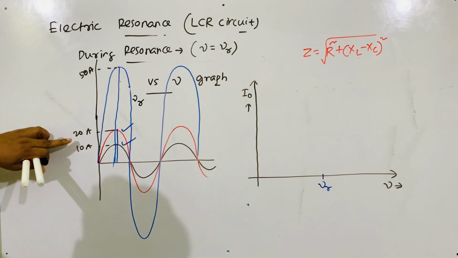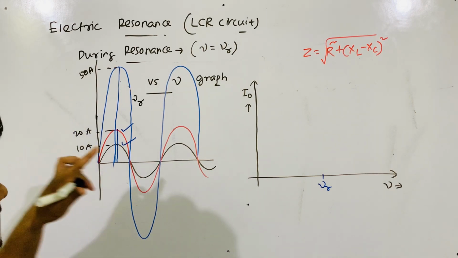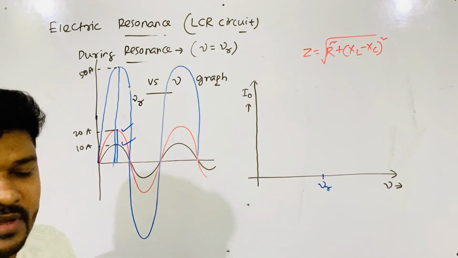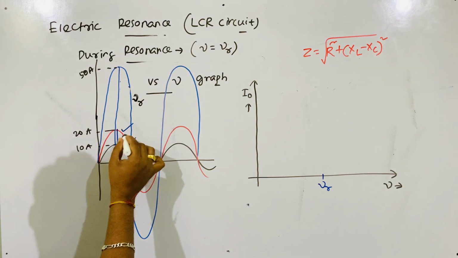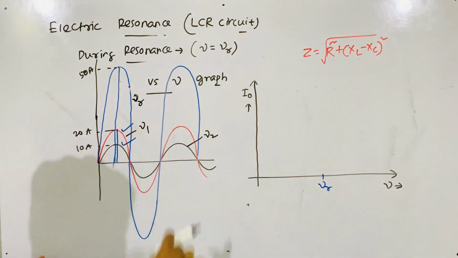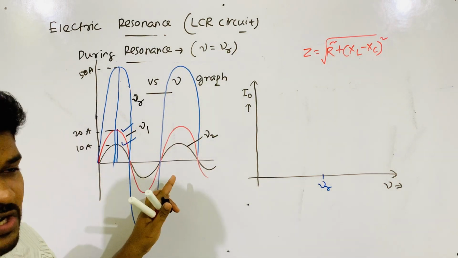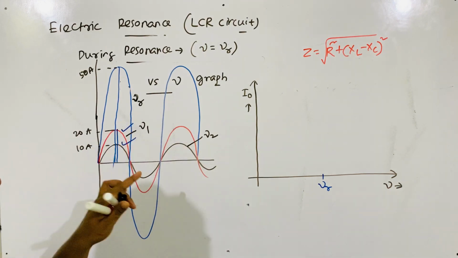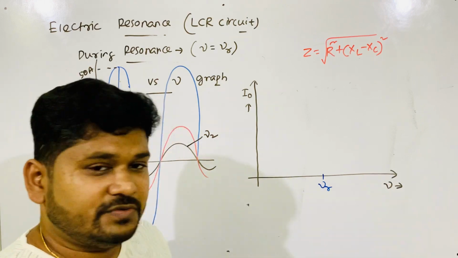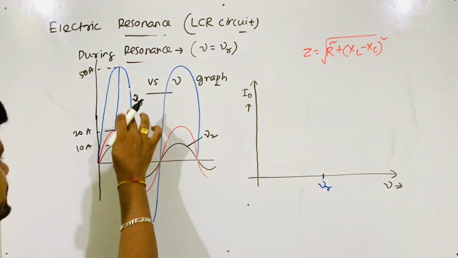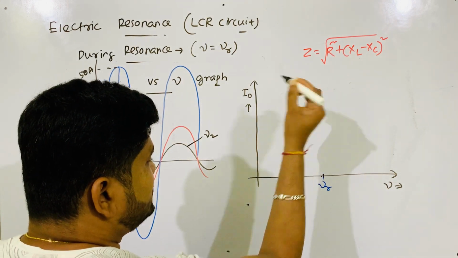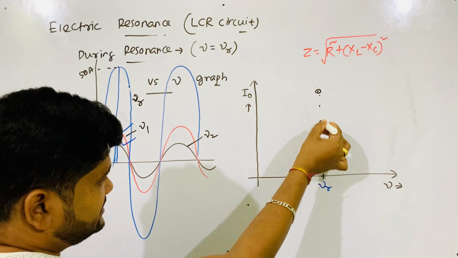These 50 ampere, 20 ampere, 10 ampere points we will take, along with the frequency, and draw the graph for different frequencies. This is drawn at nu r, this red color is drawn at nu 1, and this black color is drawn at nu 2 frequency. If the graphs are drawn at different source frequencies, we get different values of I0. We draw the graph between I0 versus nu. When the frequency is nu r, I0 is maximum, suppose 50.